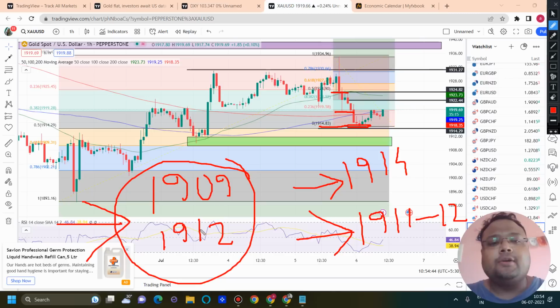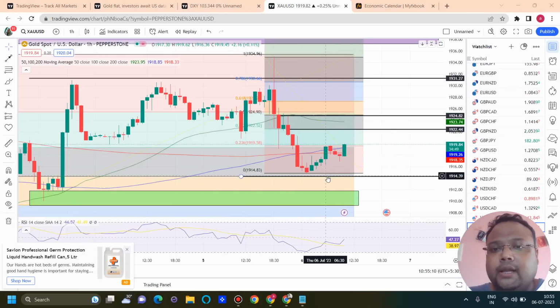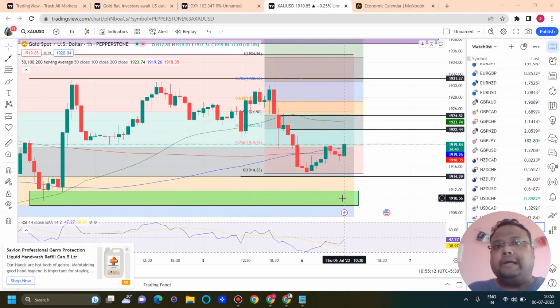1909 to 1911 is a good support zone in the market because of the FIBO 61.8% retracement level as well as previous price rejection around this area. And the market is respecting FIBO beautifully. As a result, we can expect that FIBO 61.8 will work, because FIBO 61.8 is a better level, isn't it? So if the market comes down, then we need to trade in this way.